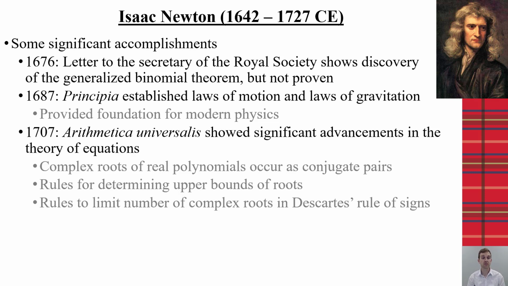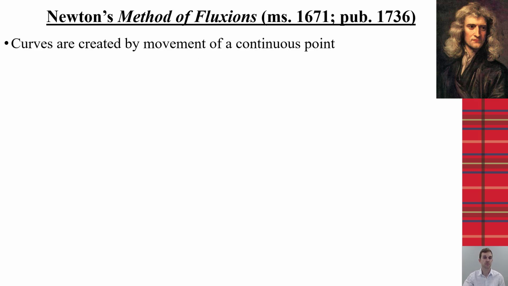In 1707, his work on Arithmetica Universalis showed significant advancements in the theory of equations so that we can recognize that complex roots have to come in conjugate pairs, and that we have rules for determining upper bounds of roots, as well as expanding Descartes' rule of signs to include the number of complex roots. And these are just a couple of the things he did beyond his mathematics and calculus and physics.